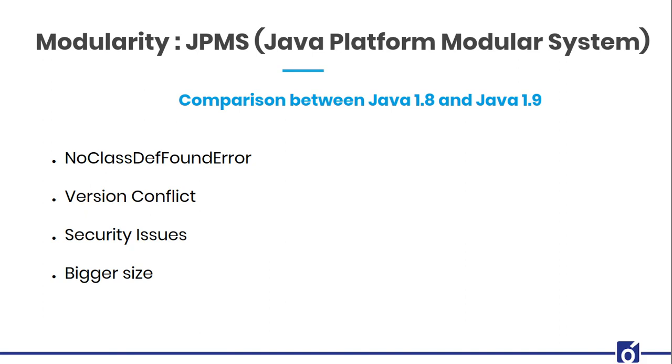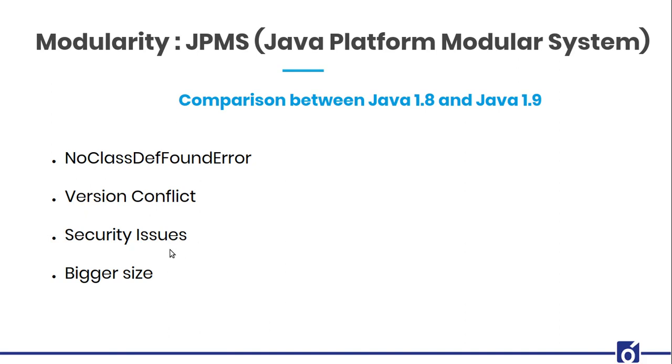What happens is you obviously get a version conflict until Java 1.8. But with the help of Java 1.9, this also got resolved. How? This gets differentiated with the help of your module name. Whenever there are two classes inside two different modules with the same name, you can differentiate them with the help of your module name. Problem resolved. Second problem solved. Let's go towards the third one, security issue.